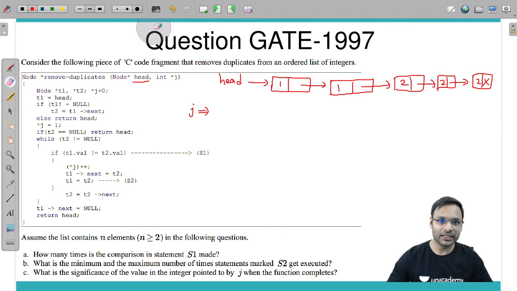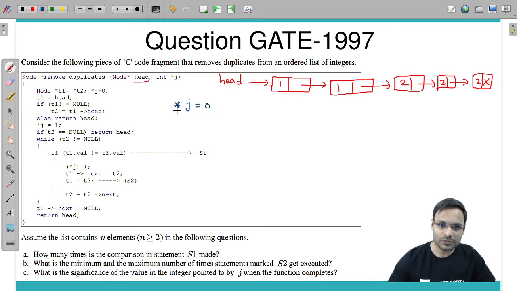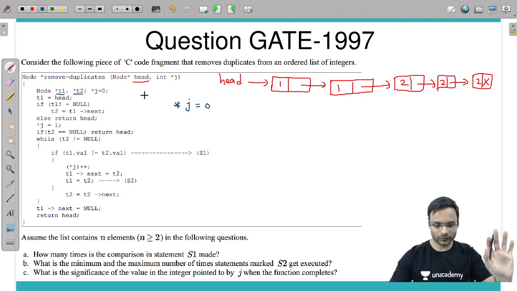So initially star j is equal to 0, meaning j is pointing to some kind of integer. I have taken it as 0 and the head pointer is pointing to my first node, and two more pointers I have taken, t1 and t2.